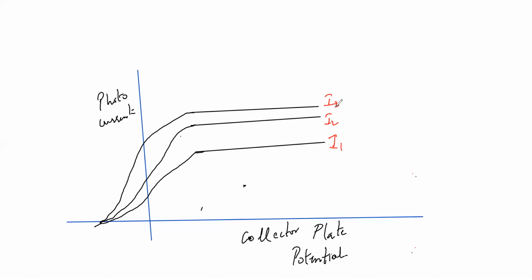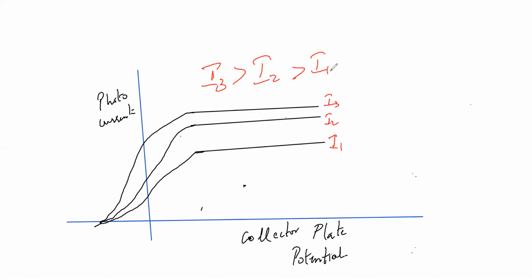In the entrance, they will give some options like I1 greater than I2 less than I3, something to confuse you. But always remember only one thing: I3 greater than I2 greater than I1. I is the intensity of radiation. Clear?